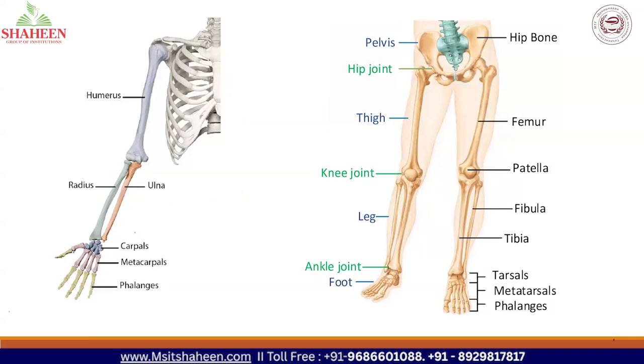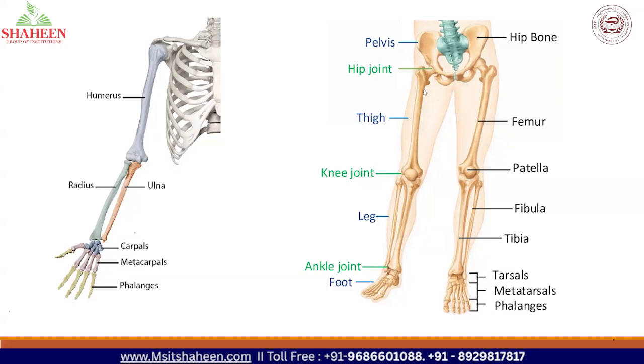So before studying the synovial joint, we'll just make an idea about the bones in different parts of the body, mainly in the upper limb and the lower limb. In the upper limb, you have a bone present in the arm, which is called the humerus. In the forearm, you have radius and ulna. And in the hand, the palm, you have carpals, metacarpals, and phalanges.